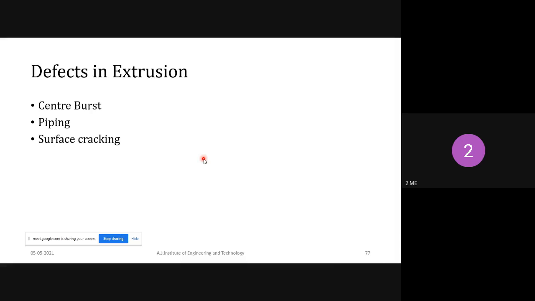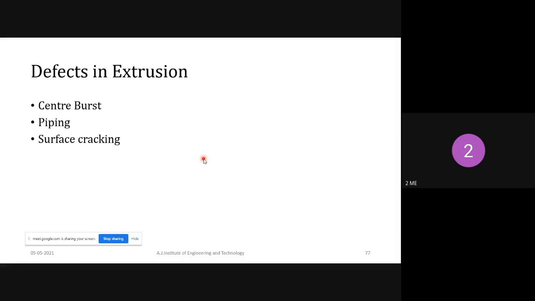Tensile stress is nothing but what? Elongation of the material. Here, there is no elongation of the material. Why? Because we are applying pressure. Because of that, high tensile stresses will not occur, and because of that, center burst will occur. That is one of the defects in the extrusion process.